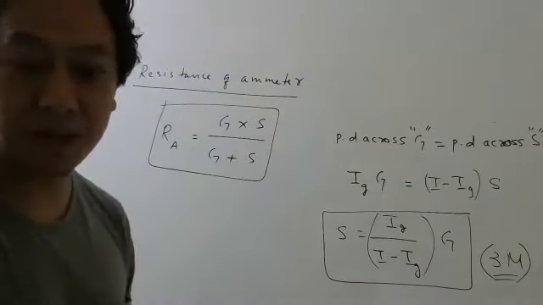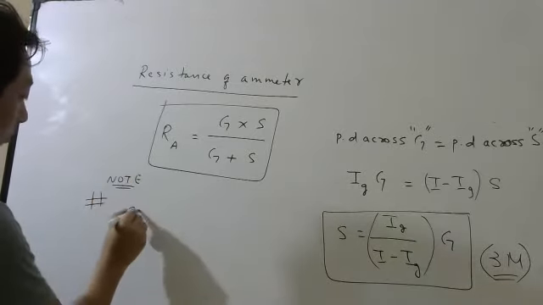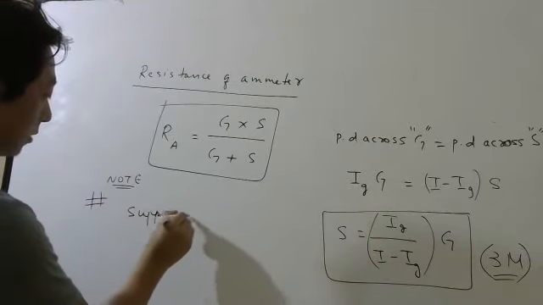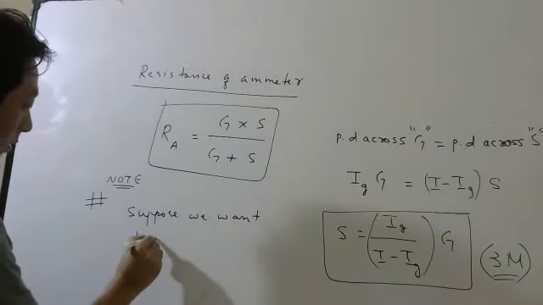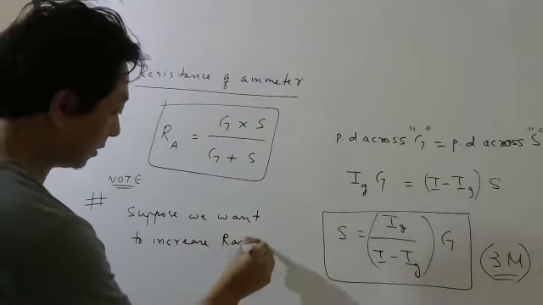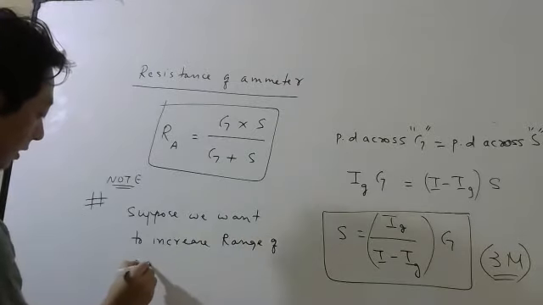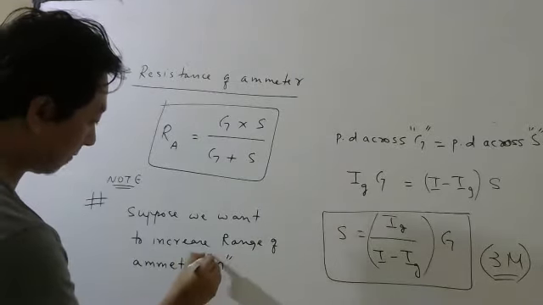Now, see one note. Suppose we want to increase the range of the ammeter n times.